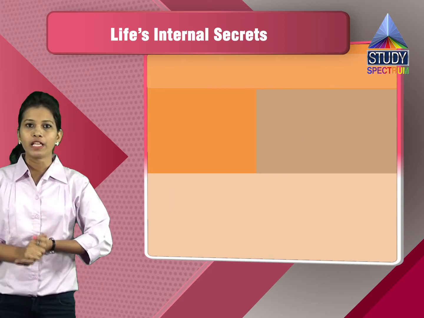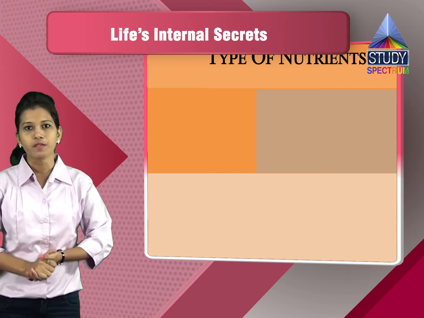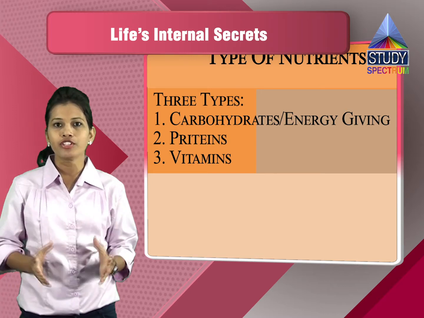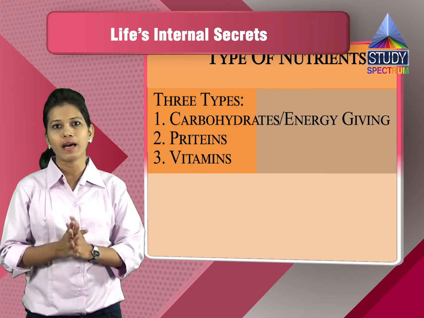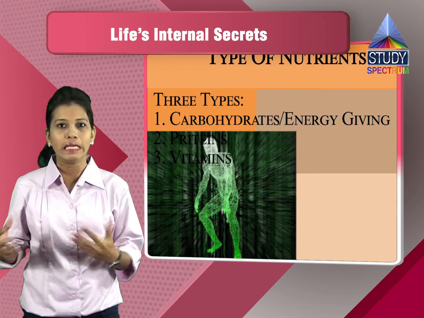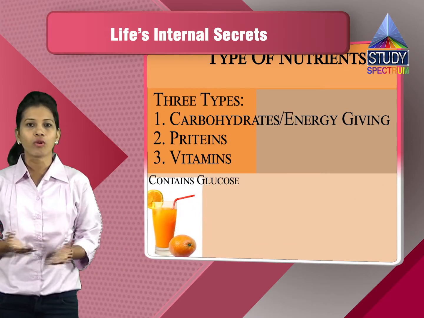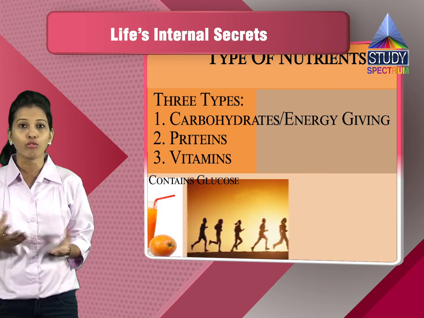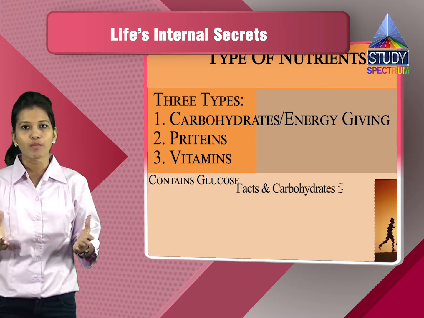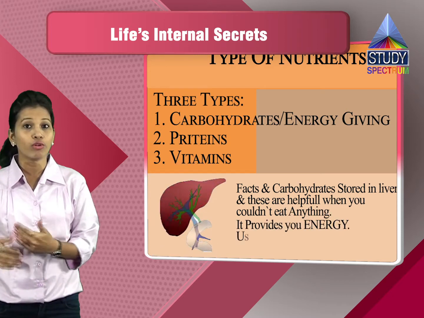Based on the type of nutrients, the nutrients are classified into three types. The first is the energy giving nutrients, like carbohydrates and fats, which give you energy. Suppose you're not keeping well, or you're feeling tired or exhausted, you will take Glucon-D. Glucon-D contains glucose, which indicates that glucose, or carbohydrates, are the major source of energy. Also, fats and carbohydrates are stored in your liver, and these are helpful in producing energy when you don't eat anything.